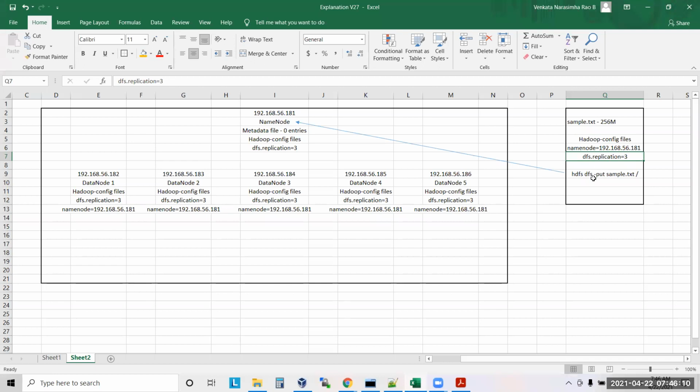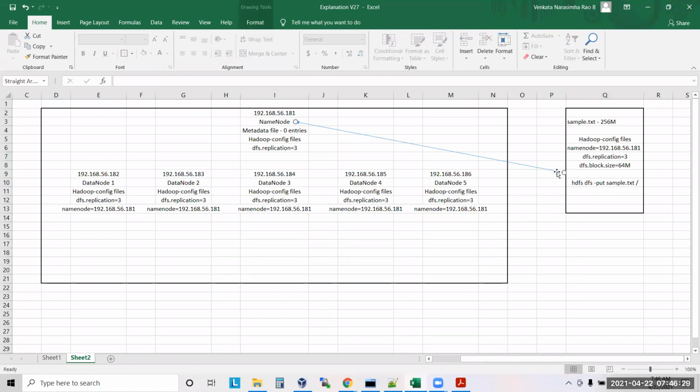I'll tell one more thing: dfs.block.size equal to 64 MB. This property is also there everywhere.